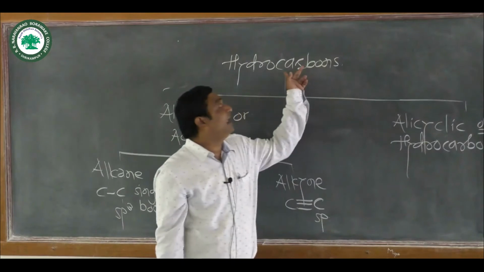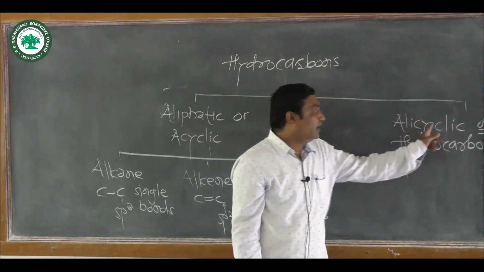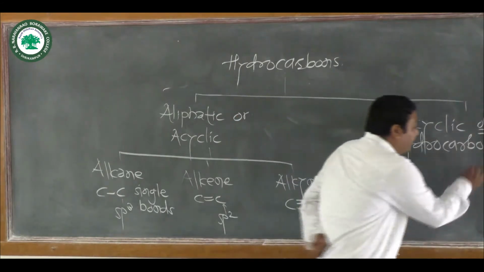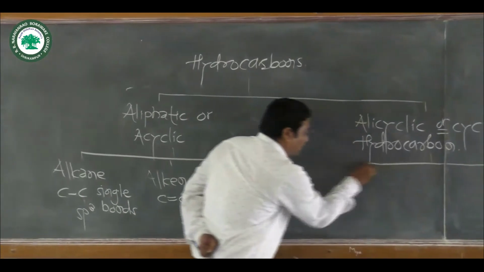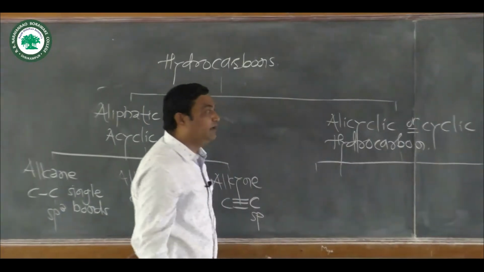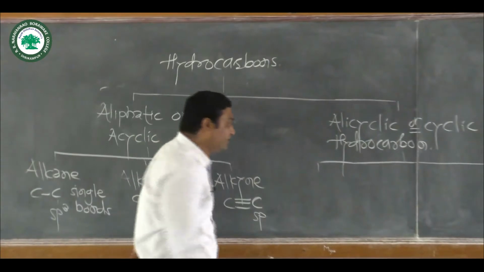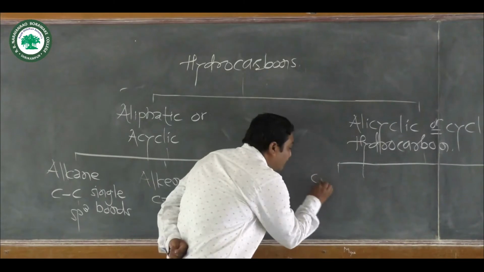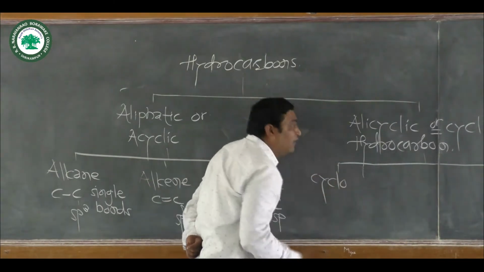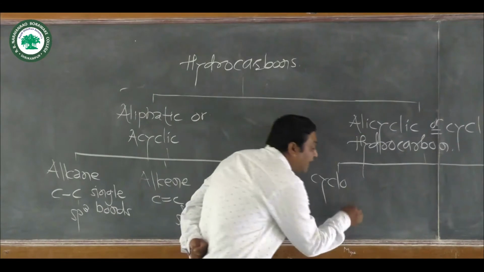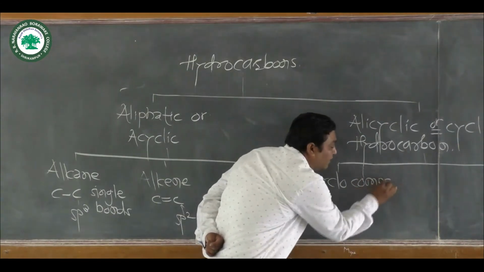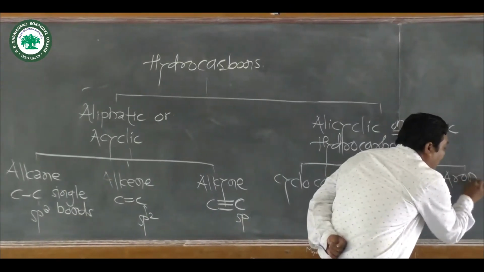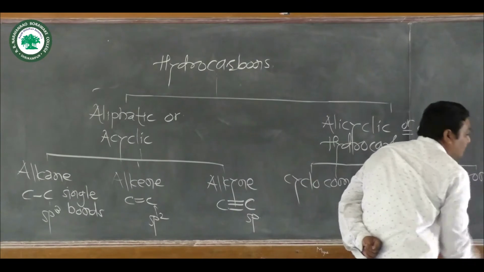Now, going further towards the second type of hydrocarbons, that is alicyclic or cyclic hydrocarbons, we know that they are also divided into two types. The first type is cycloalkanes, cycloalkenes or cycloalkynes, means cyclo compounds, and the second one is aromatic compounds or aromatic hydrocarbons.